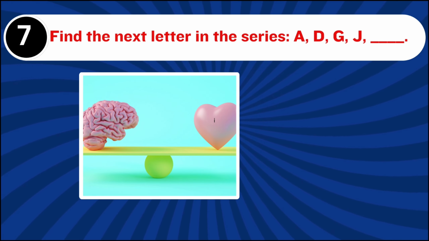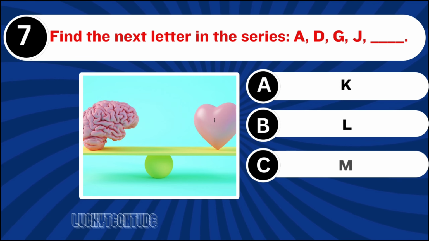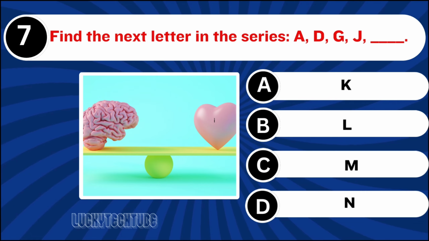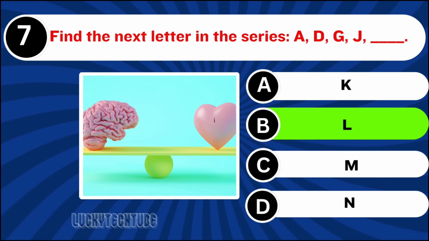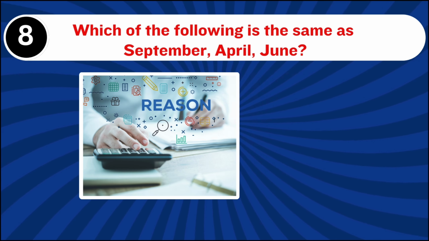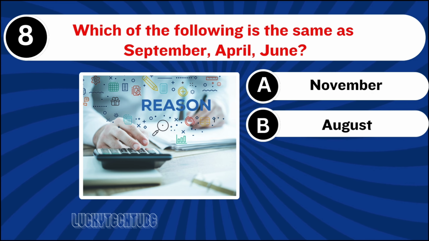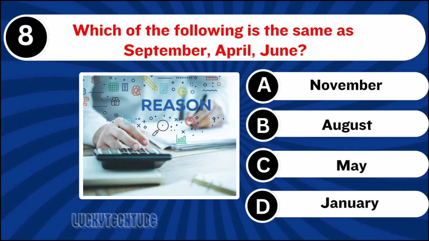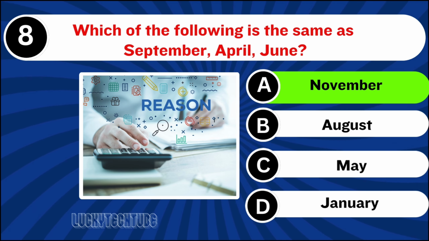Question number 7. Find the next letter in the series. The right answer is option B, L. Question number 8. Which of the following is the same as September, April, June? The right answer is option A, November.